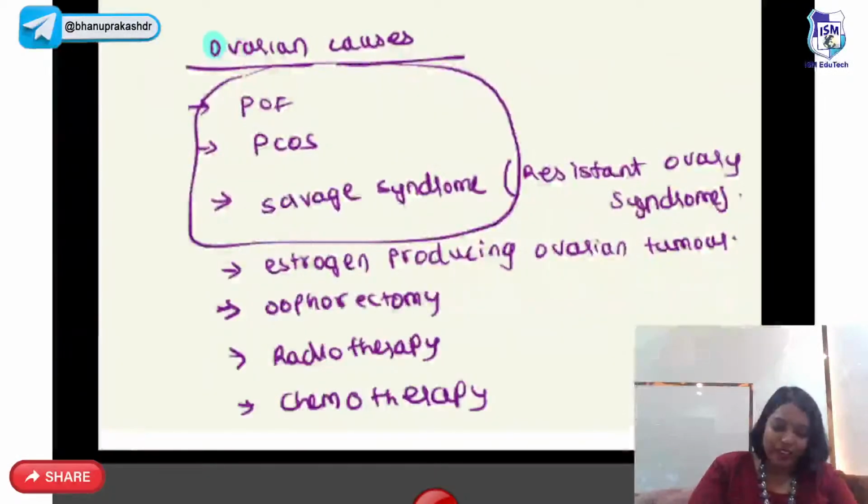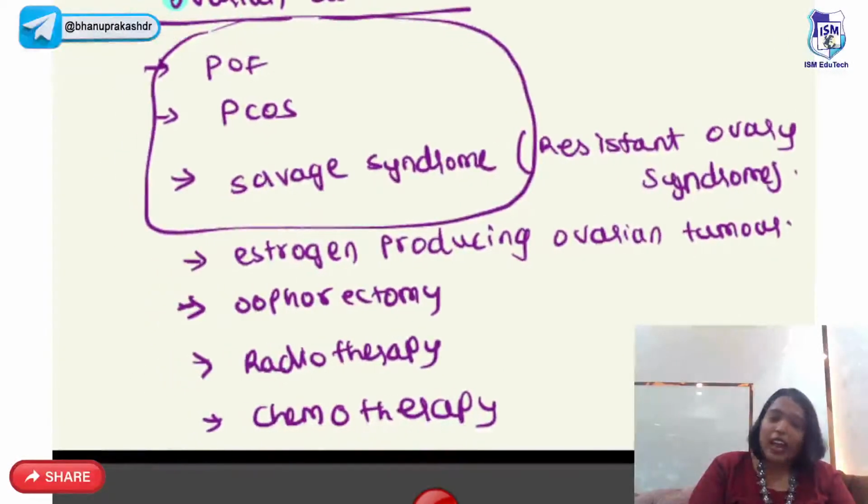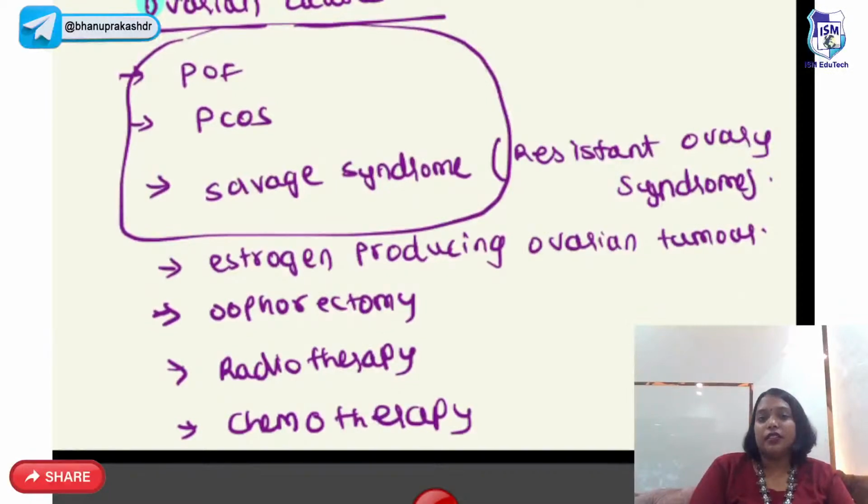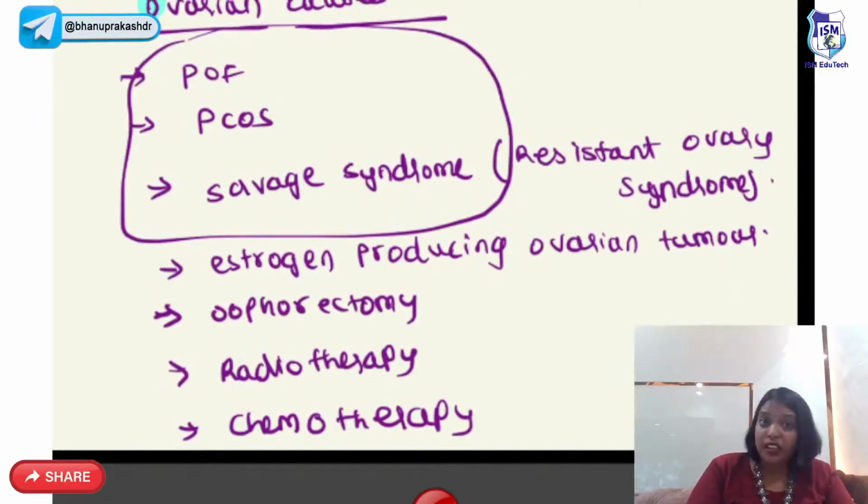Okay, guys? So among ovarian causes we may have premature ovarian failure, that is all the oocytes are depleted before the age of 40 years. So it can be due to Turner's. We have Fragile X syndrome.